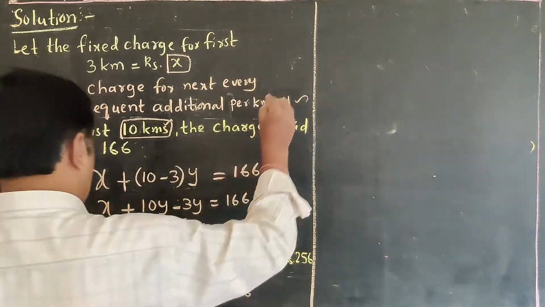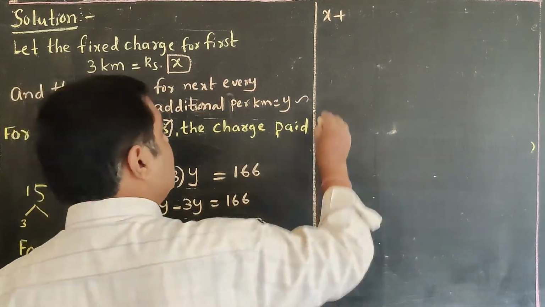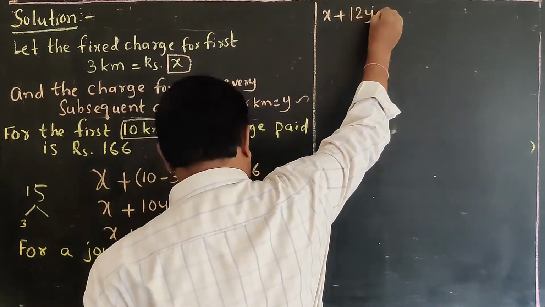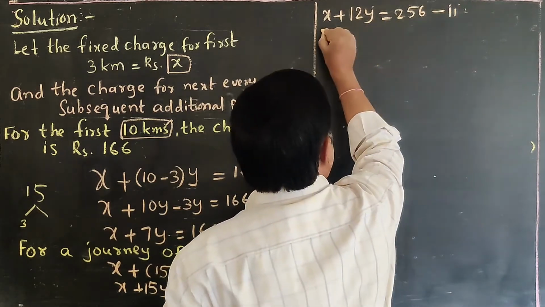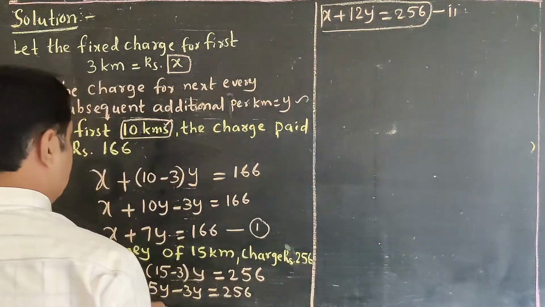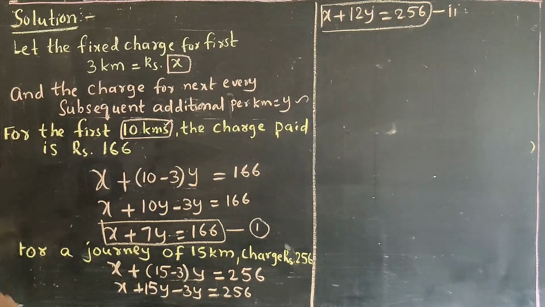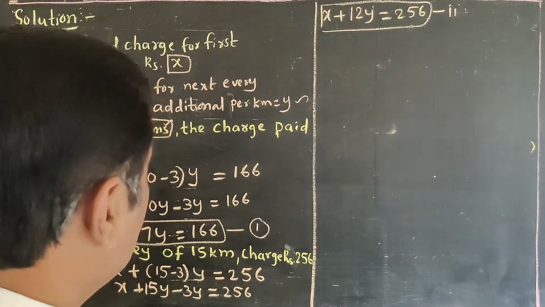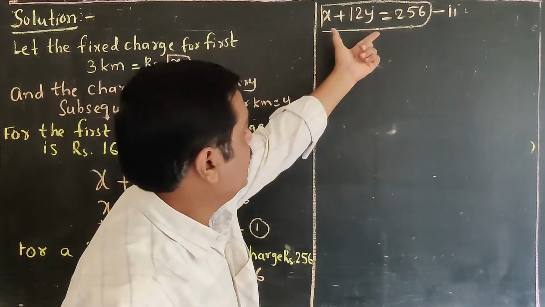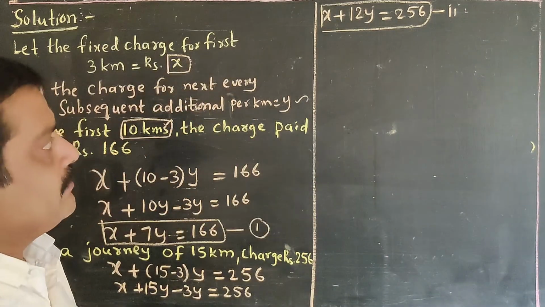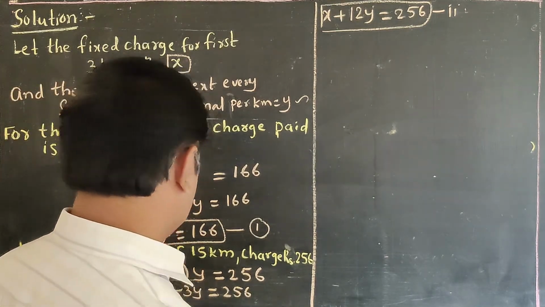So next we write x plus 15y minus 3y, we get x plus 12y is equal to 256. This is the second equation. And the first equation is x plus 7y is equal to 166. Have you understood clearly? Check once. Here we got two linear equations. These two linear equations we are going to solve with the help of the elimination method.